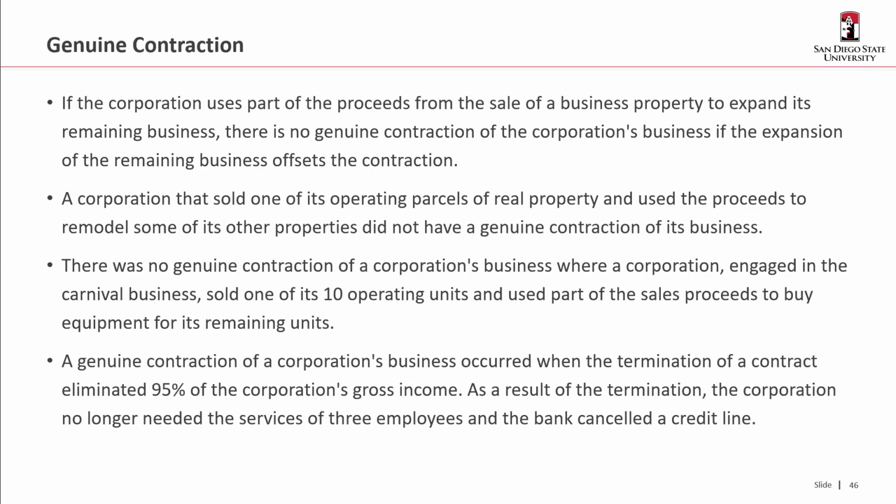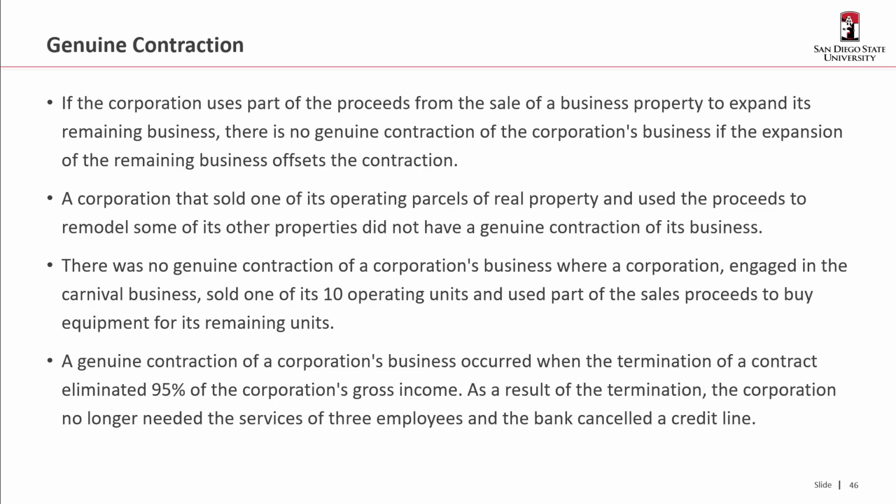So if a corporation uses part of the proceeds from the sale of a business property to expand its remaining business, there is no genuine contraction of the corporation's business if the expansion offsets the contraction. So if a corporation sold one of its operating parcels of real property and used the proceeds to remodel some of its other properties, that is not a genuine contraction. There was no genuine contraction where the corporation engaged in the carnival business, sold one of its carnies. No, I'm kidding. It sold one of its 10 operating units and used part of the sales proceeds to buy equipment for the remaining units.